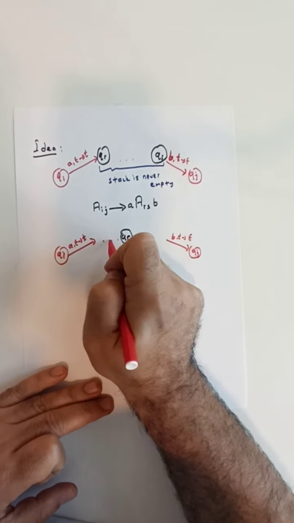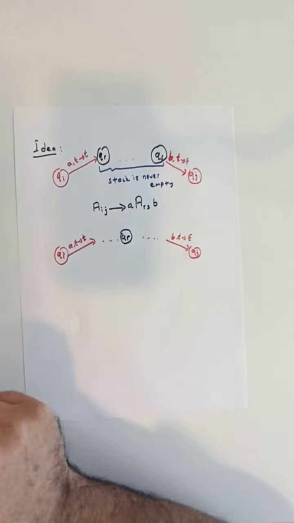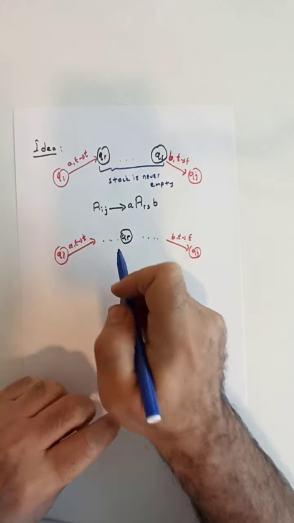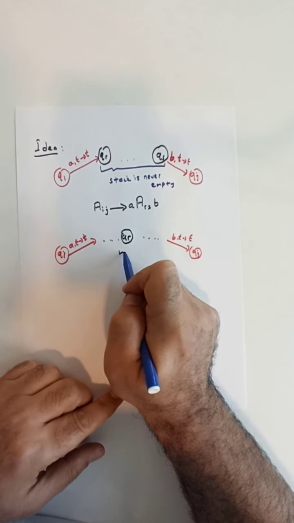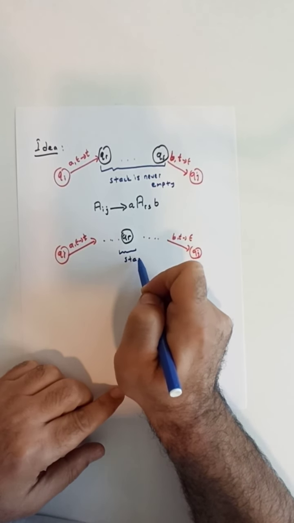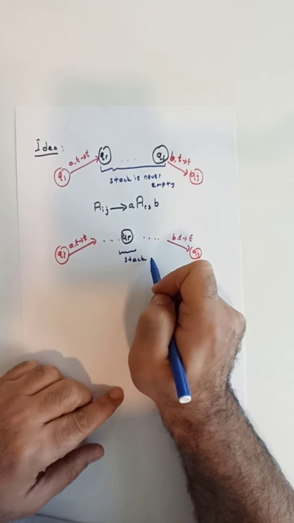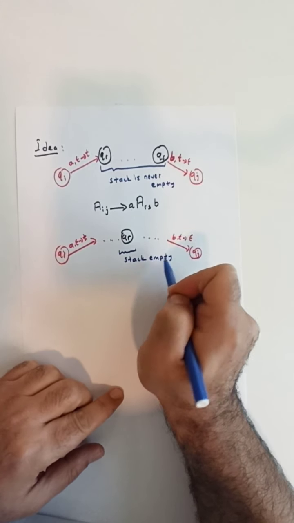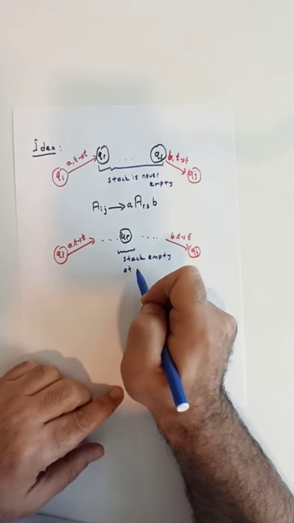So this corresponds to the case where the stack may become empty at some state qr.